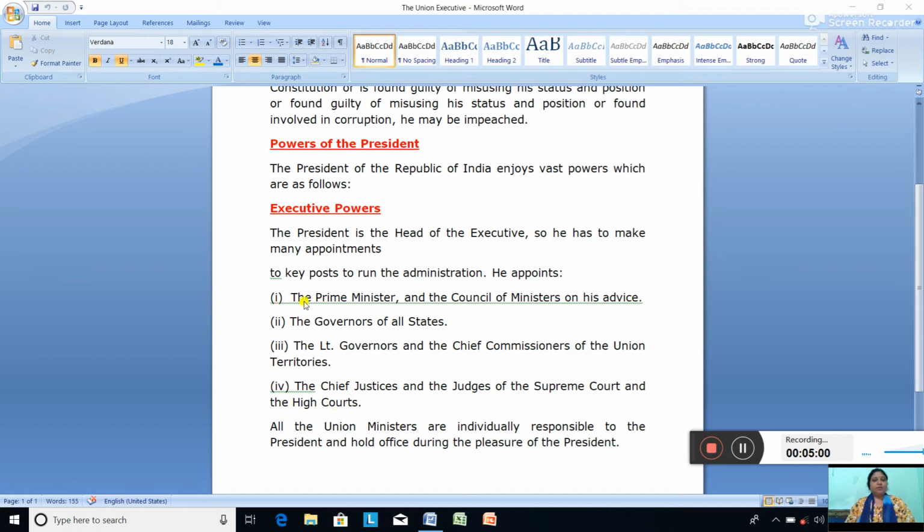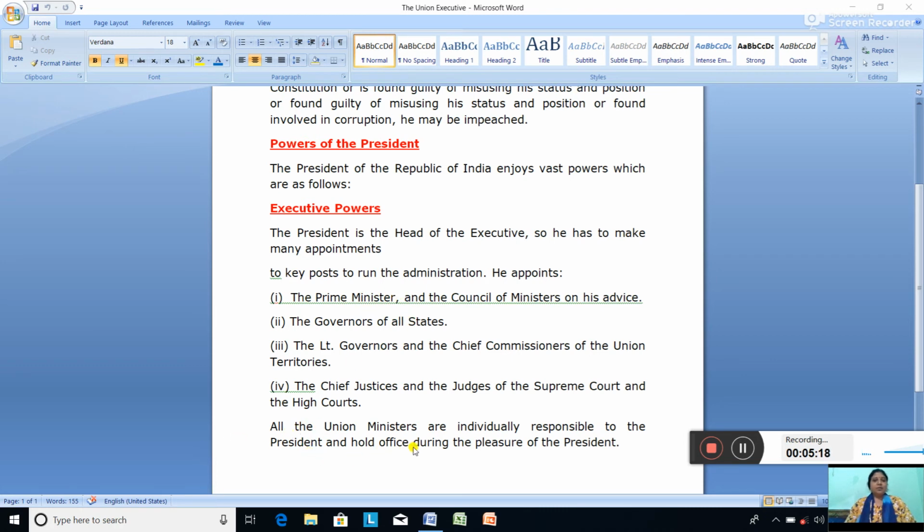I have given you four points so that you don't get confused. In your examination, if asked to write the executive powers of the president, you will write that he appoints. There are some more which you can refer to in the book.